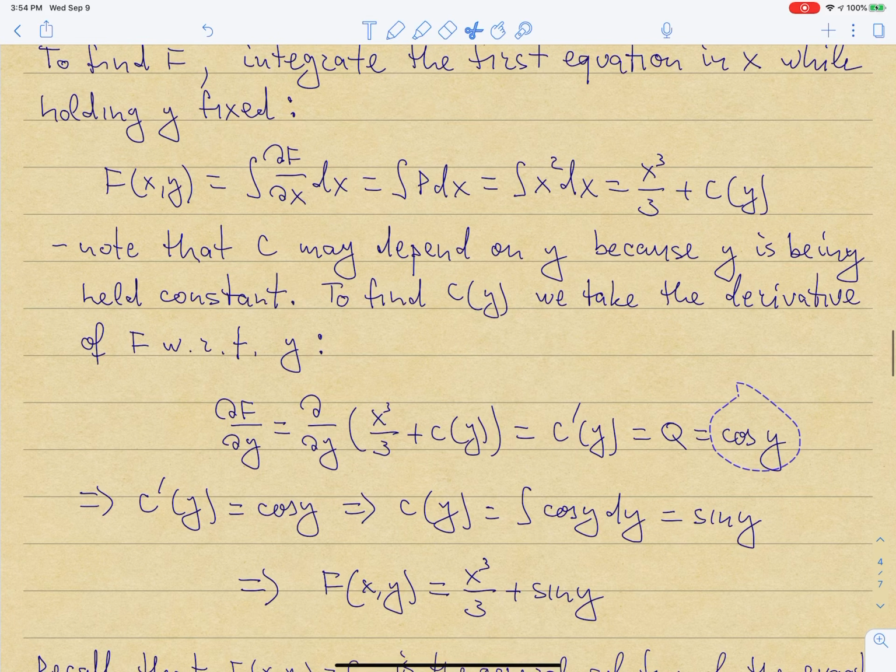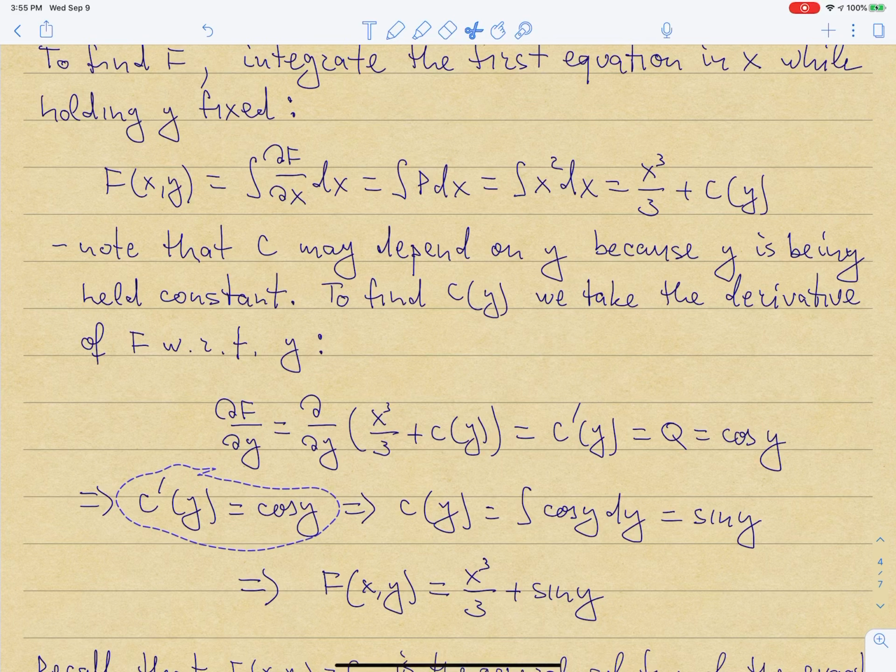So if c prime of y is cosine of y, notice that here I don't have any x left, right? The left side depends on y and the right side depends on y. This is a consequence of the fact that the equation is exact. If somehow you did not check that the equation is exact, and it isn't, at this stage you will see something where maybe the right hand side depends on x, but the left hand side doesn't, which is not allowed.